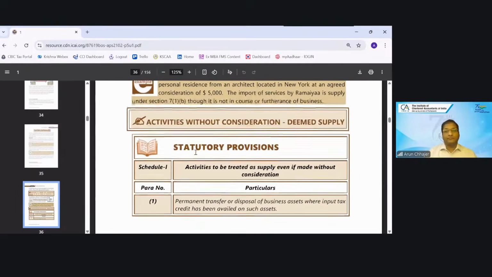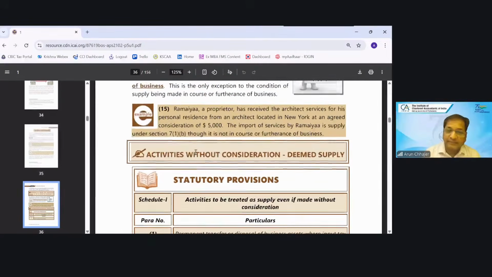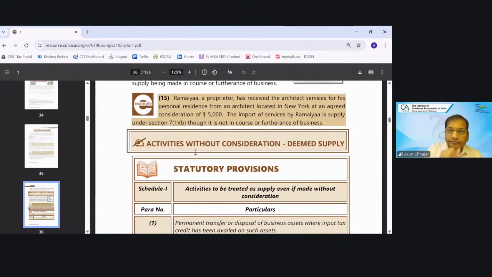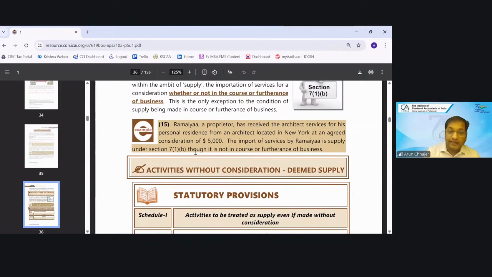Now Schedule 1. Let me ask you one example or one question on Schedule 1, and then we will start discussing. I have one motor car. I am the company, and when I purchased the motor car, I did not take the input tax credit. This motor car I have given to my employee free of cost. Assume the market value of that motor car is still 1 lakh.